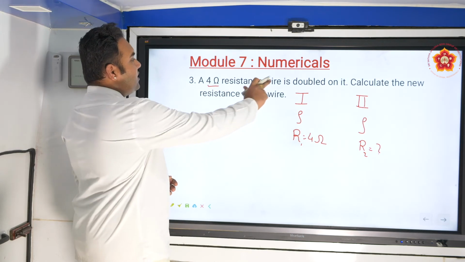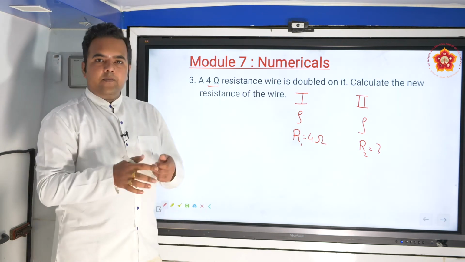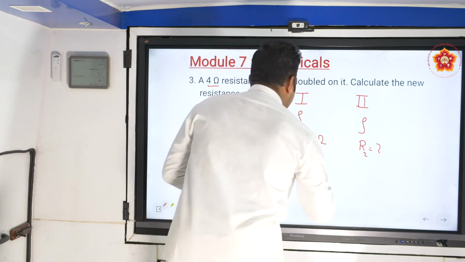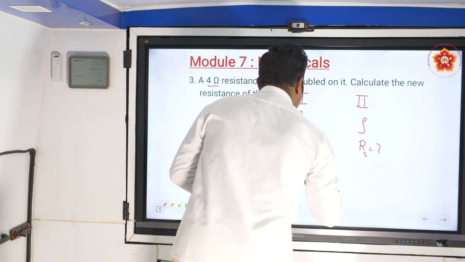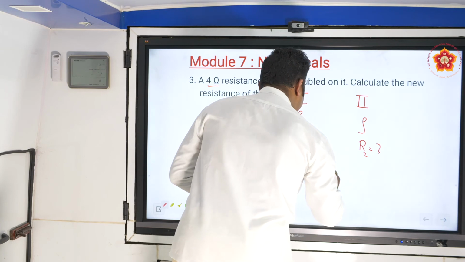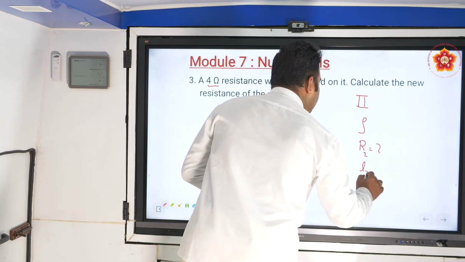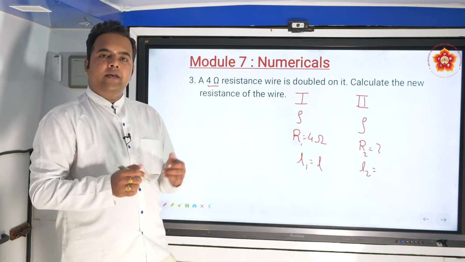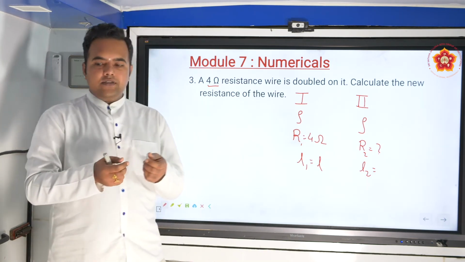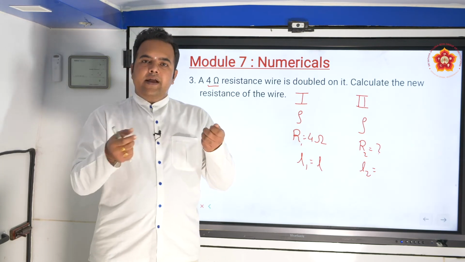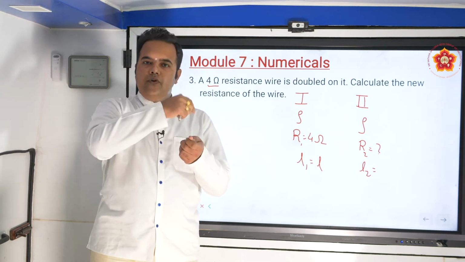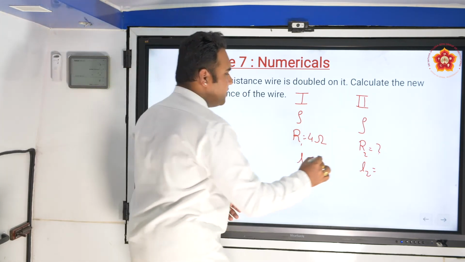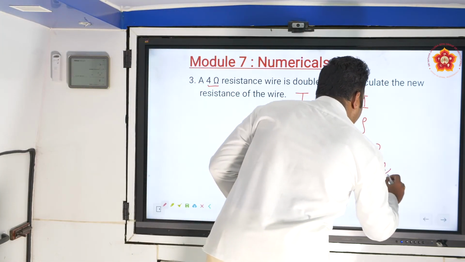Now the wire is doubled on itself. Suppose you have a length of wire, and they have doubled the wire length on itself. So if the initial length of the wire is L, once you double the wire over itself, what will happen? The length becomes half, because you have taken a particular wire and folded it into two parts. So the whole length has become half the length now, L by 2.